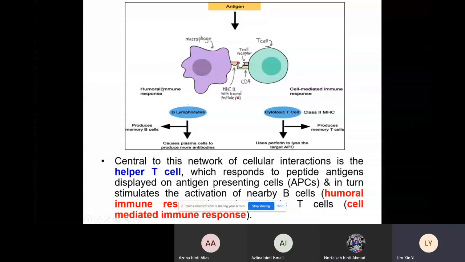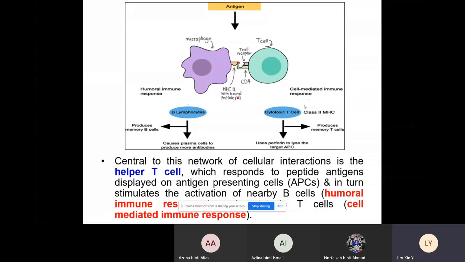If the virus or the bacteria has already entered our body cell, then this body cell needs to be destroyed by our body. So that's why the body will trigger the cell-mediated immune response. Or when the cell becomes a tumor cell, cancer cell, or even a transplanted organ, it will be attacked by the cell-mediated immune response.